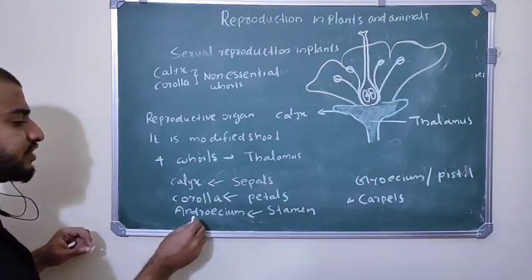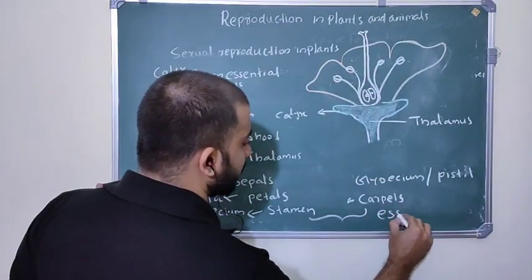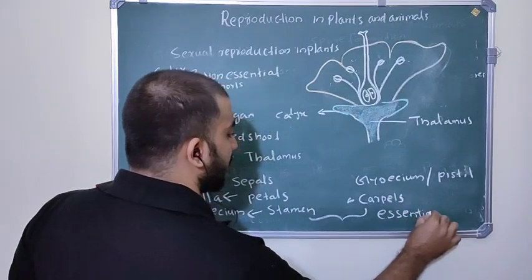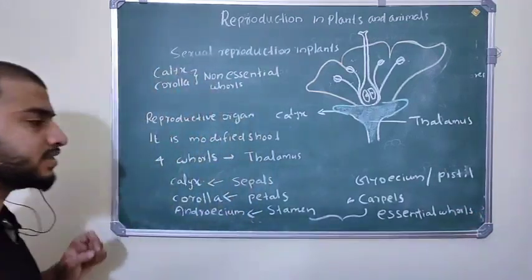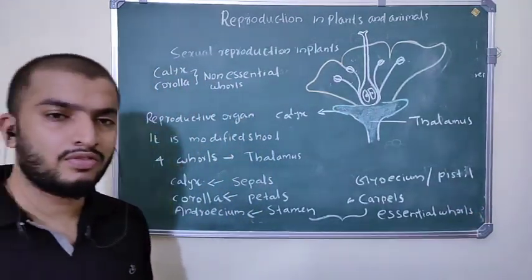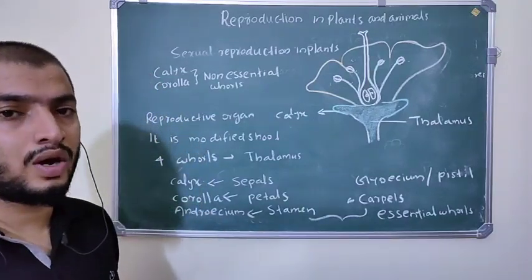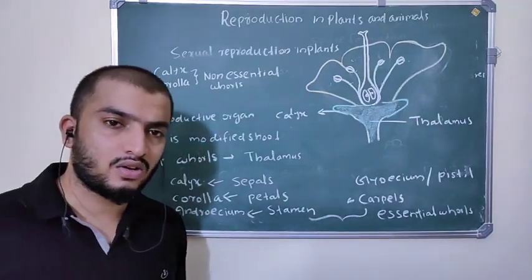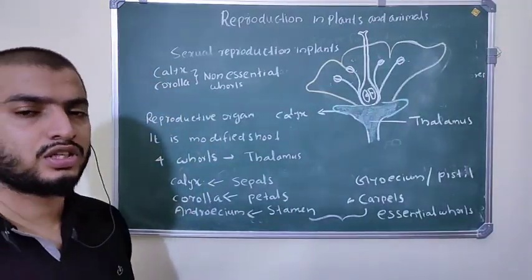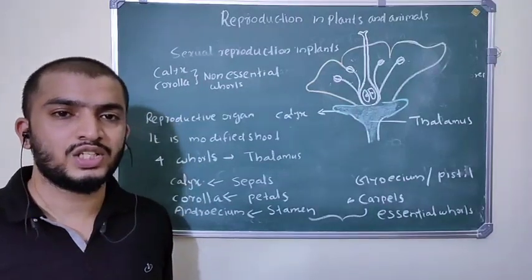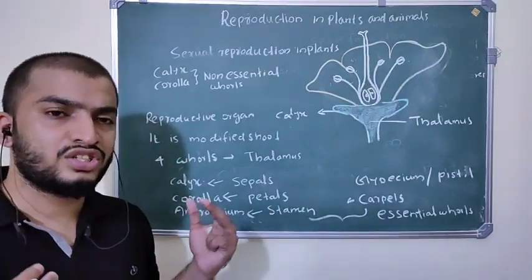But the androecium and gynoecium are called essential whorls. The androecium is the male sex organ and the gynoecium is the female sex organ present in the flower, so they have an important role in reproduction. So they are called essential whorls. Calyx and corolla are non-essential because they have no role in reproduction, but the androecium and gynoecium have a role in reproduction, so they are called essential whorls.